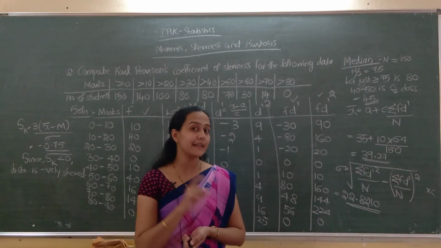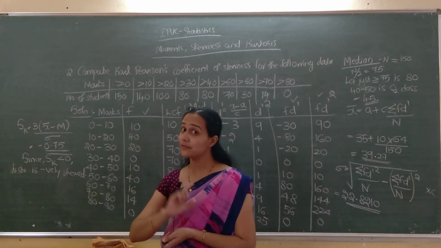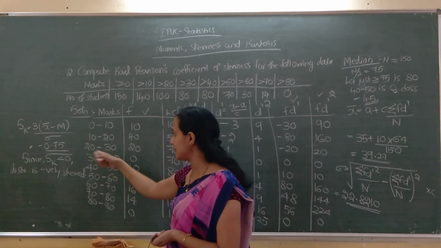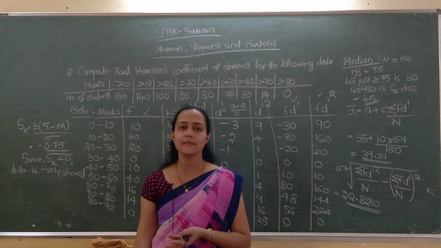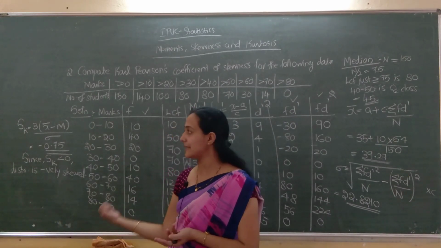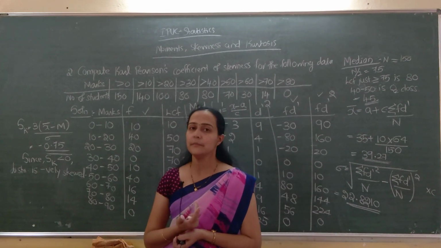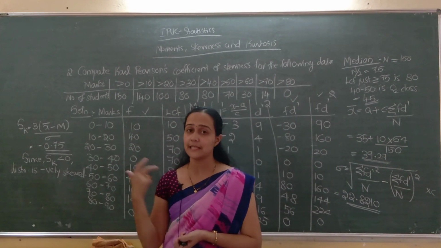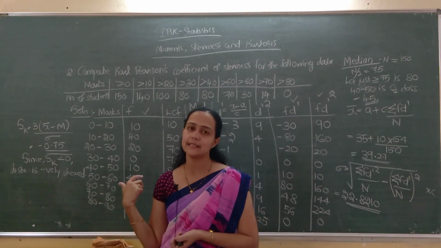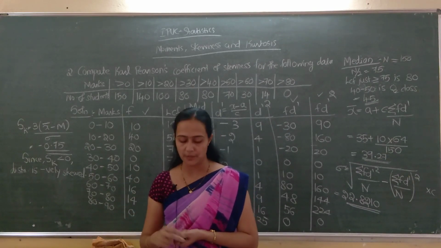So here mode is ill defined, so we went for the next formula, that is this one. If it is directly given, you can use the indirect method. Any method is okay to find mean and standard deviation. For median there is no shortcut method. For finding mean and standard deviation you can adopt any formula, no problem.